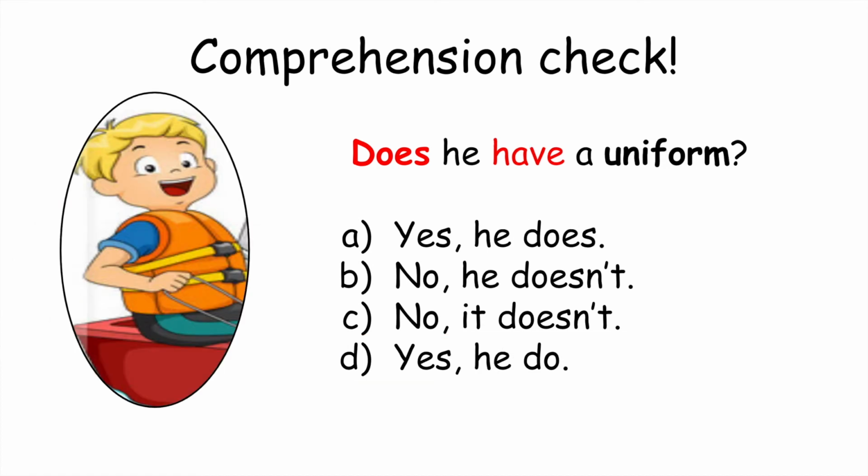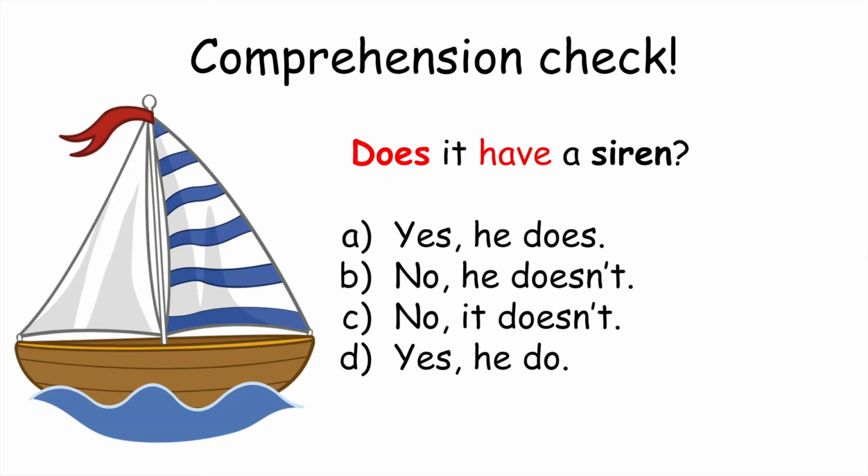Does he have a uniform? Those look like pretty normal clothes to me. I'm gonna say no, he doesn't. No, he doesn't have a uniform. Does it have a siren? No, it does not. No, it doesn't.